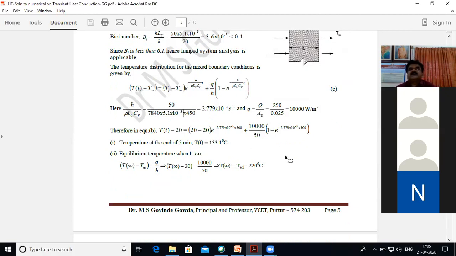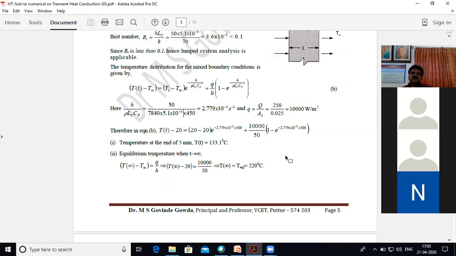Equilibrium temperature, in the sense of an iron box: you are supplying heat using the heating coil on one side, and on the other side, the heat is dissipated to the surroundings by convection.